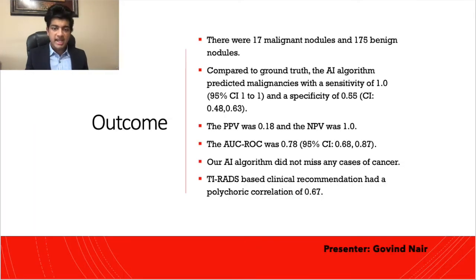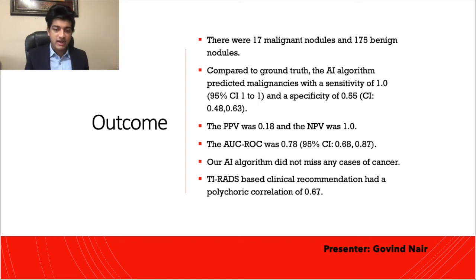So there was an 8.85% prevalence of malignancy risk. So out of the 192 thyroid nodules, there were 17 malignant nodules and 175 benign nodules. And importantly, our AI algorithm did not miss any cases of cancer. It predicted malignancies with a sensitivity of 1 and a specificity of 0.55. The positive predictive value was 0.18 and the negative predictive value was 1. And the AUROC was 0.78 with a likely confidence interval between 0.68 and 0.87.